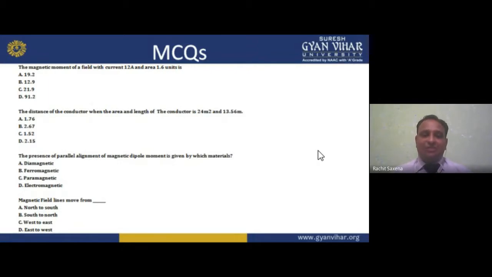We can easily calculate. The presence of parallel alignment of magnetic dipole moment is given by which material? Diamagnetic, ferromagnetic, paramagnetic, or electromagnetic. So you can identify. I already told you this in my lecture. Magnetic field lines move from east to west, south to north. So you can identify the answer also.